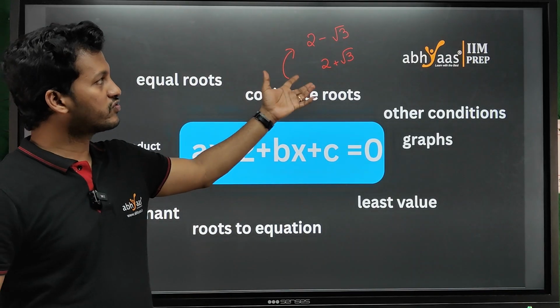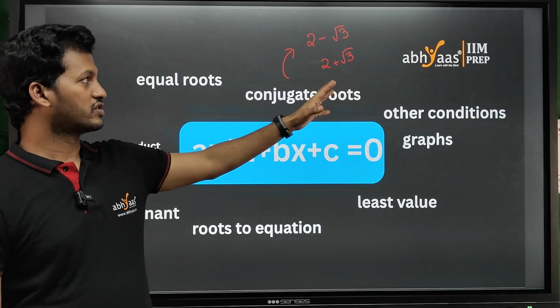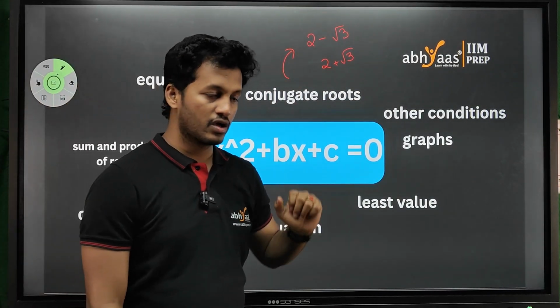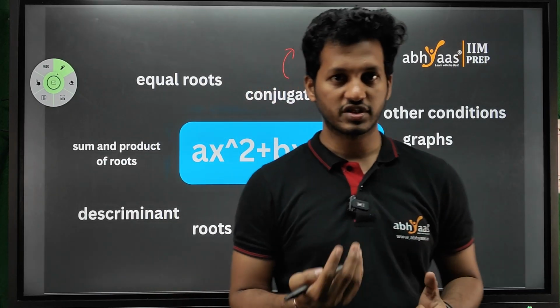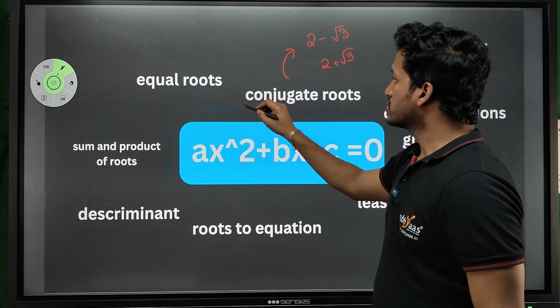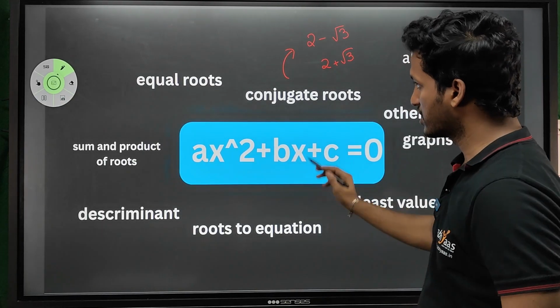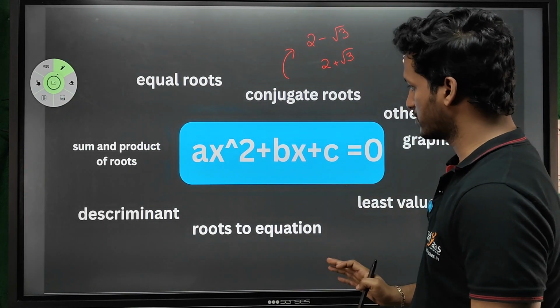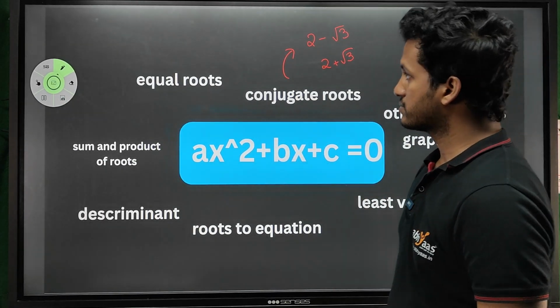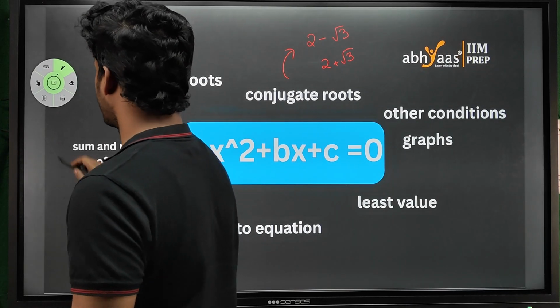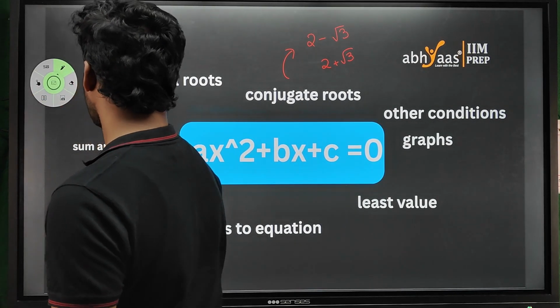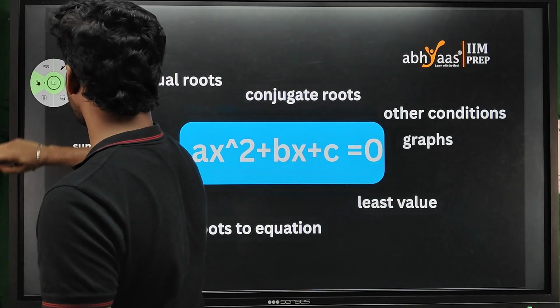So their sum would be 4 and product would be 1. These are called conjugate roots. I hope every condition has been discussed in a quadratic equation. Yes, it's not determinant, oh sorry, it's discriminant only. Fine.